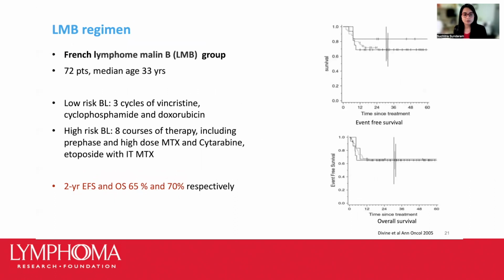In Europe, another pediatric regimen that was used to treat acute lymphoblastic leukemia was then adapted to treat adults with Burkitt lymphoma. So this French LMB group studied this combination chemotherapy of vincristine, cyclophosphamide, and doxorubicin in low and high-risk patients. Again, low-risk patients received fewer cycles, high-risk patients received additional cycles of therapy, as well as addition of the CNS penetrating drugs.